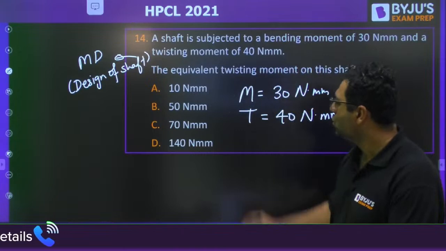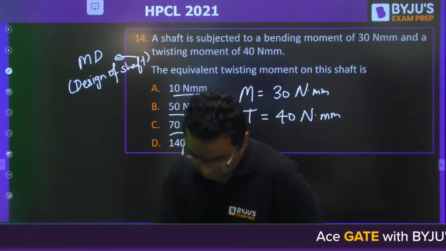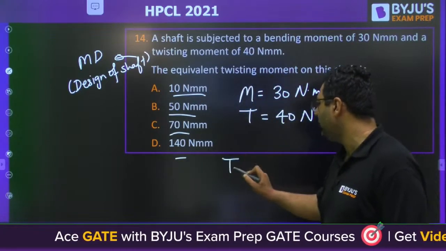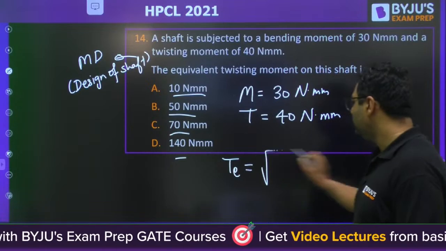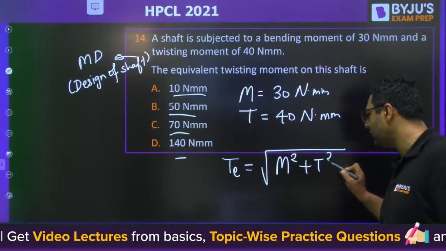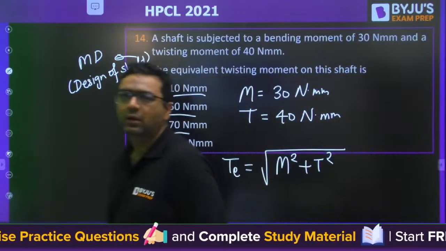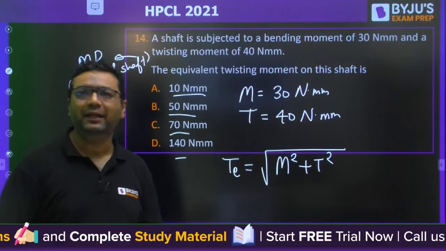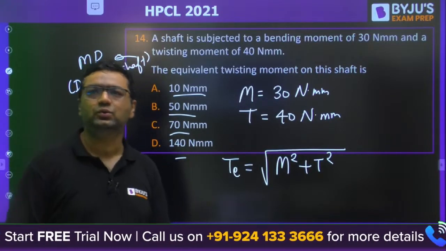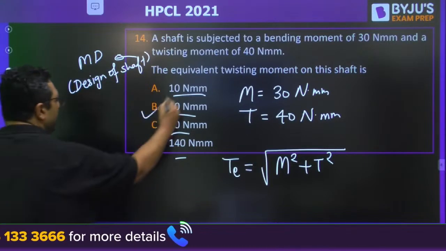Okay. So the options are 10, 50, 70 and 140. So guys, you know that when you are solving for equivalent twisting moment, the answer is the square root of bending moment squared plus twisting moment squared. It is very easy and I feel everybody has given the correct answer, that is B, from Aspirant to Paglesan to Shreyas. Yes, everyone. Ashish, the answer will be B for this.